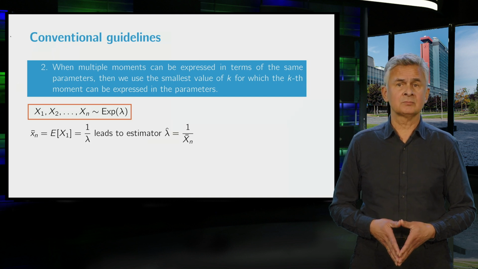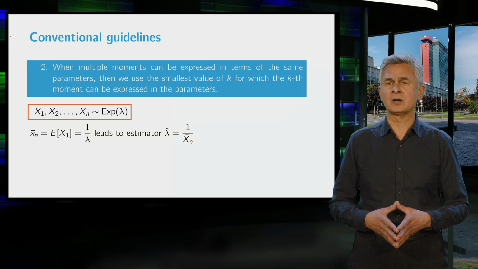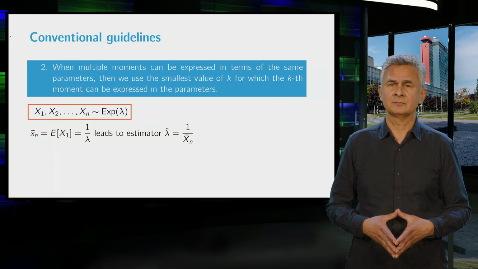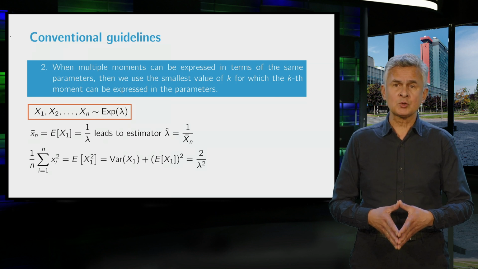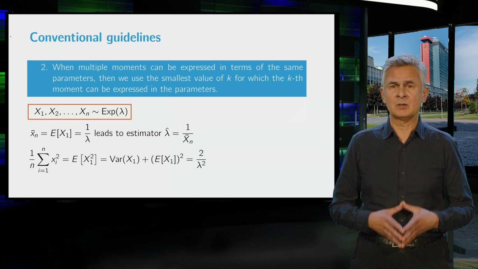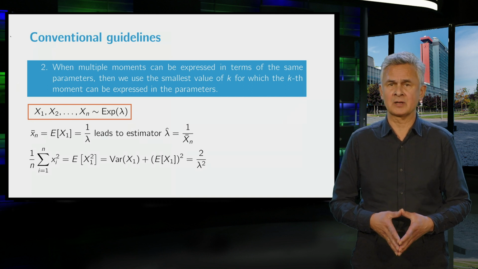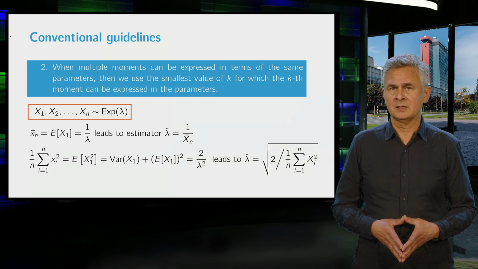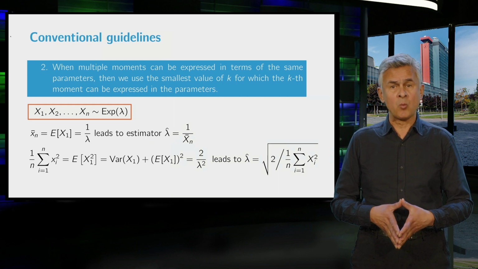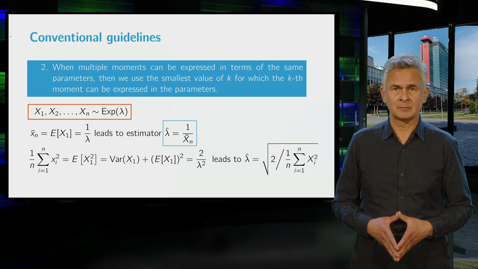Setting this equal to the first sample moment gives 1 over x bar as estimator. Now on the other hand, the second moment is 2 over lambda squared. And when we set this equal to the second sample moment and solve for lambda, we would find a different estimator. Now, as a convention, we take 1 over x bar as the method of moment estimator for lambda.